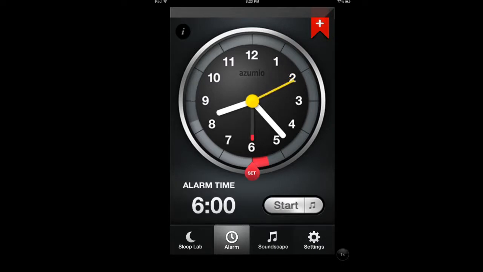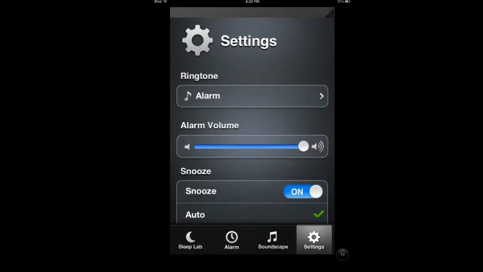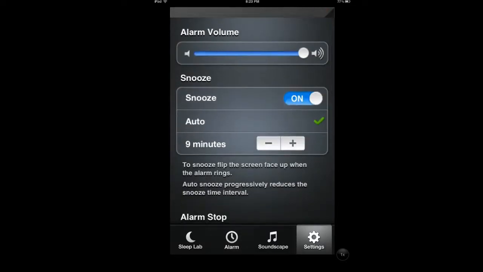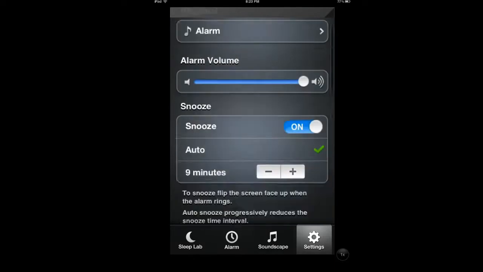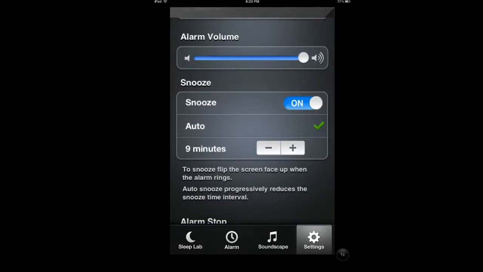What else? The settings are pretty standard for an app like this. You can change the volume, snooze option. This is pretty easy to do. Doesn't work in both modes, so I can't change the orientation.